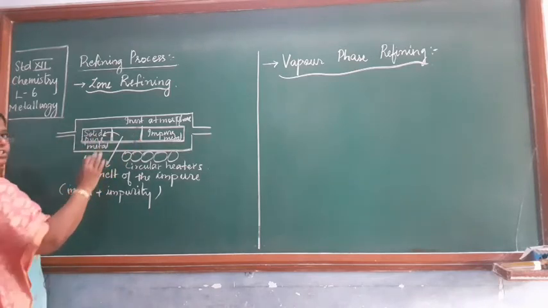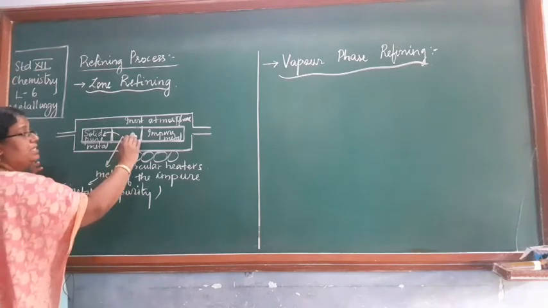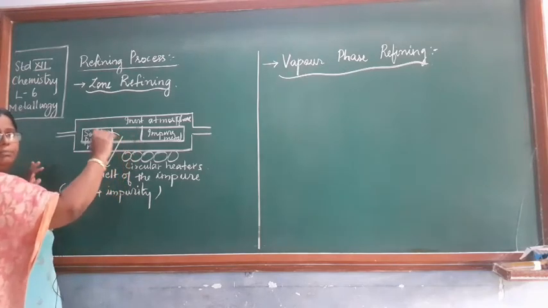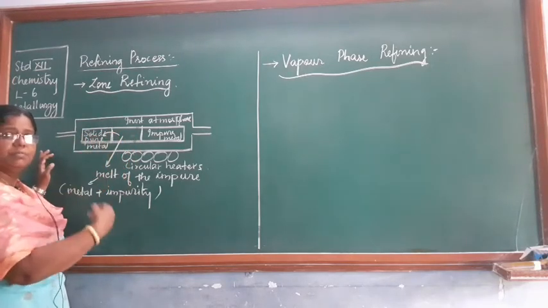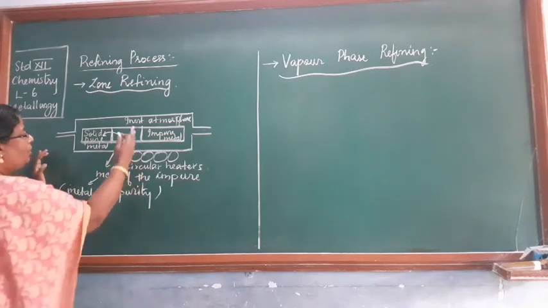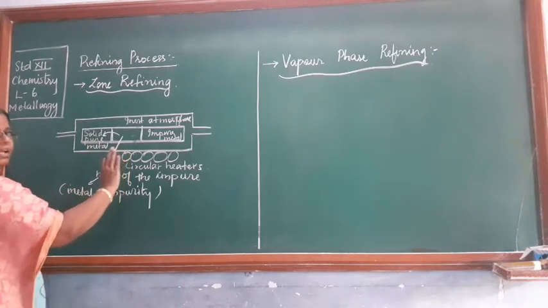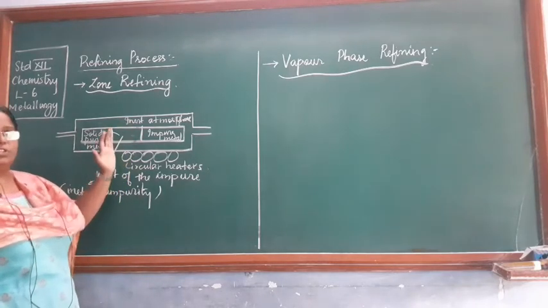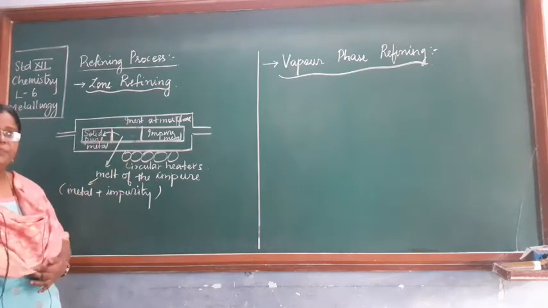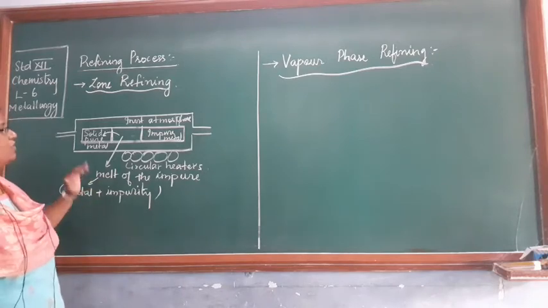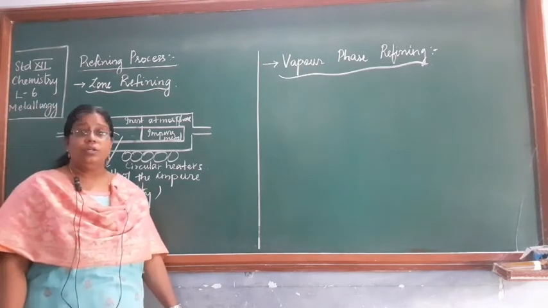Whereas the impurity is collected in the melt only because the solubility of impurity is more. So pure metal will solidify and come to the other side while impurities remain in this portion. It will remain in the melt itself. Got it everyone? So this is what we call zone refining.